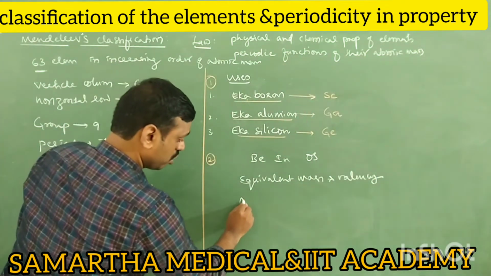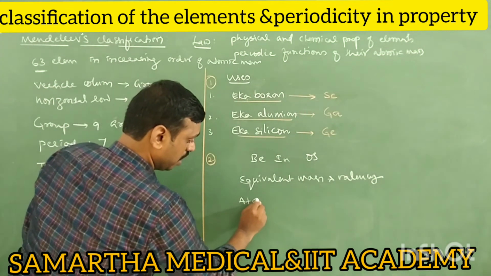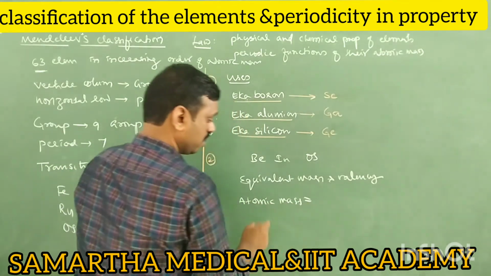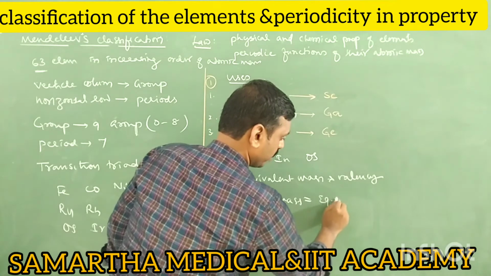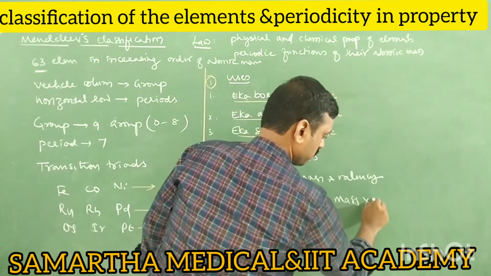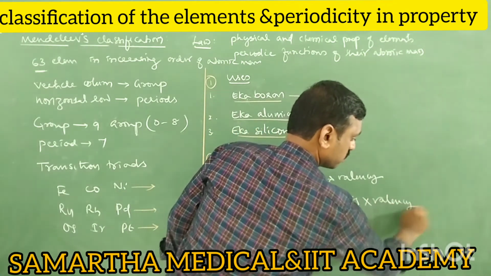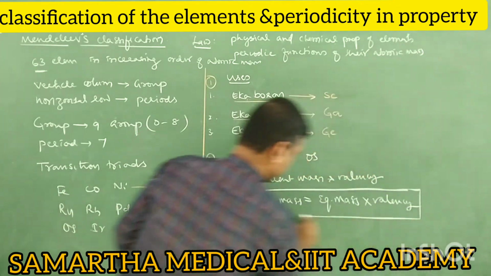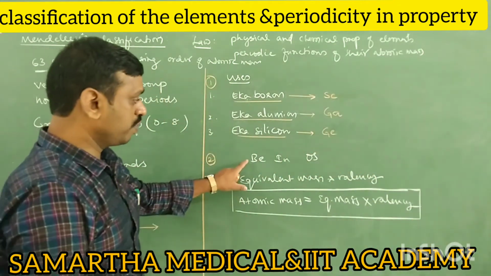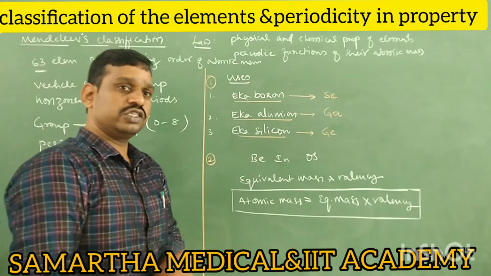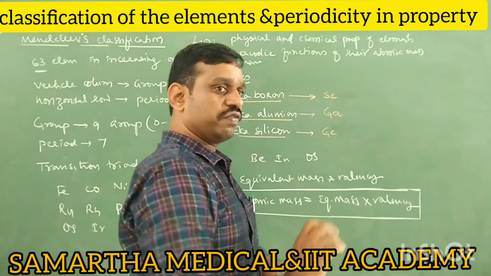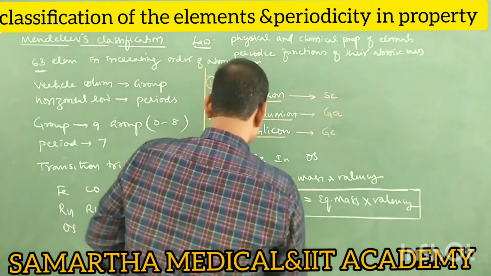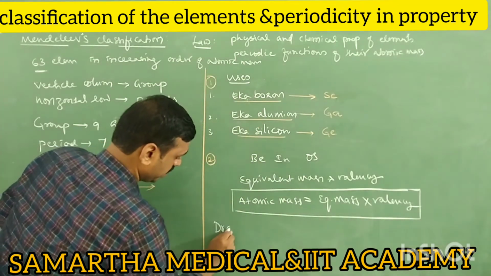How? He gave the formula: atomic mass is equal to equivalent mass into valency. Yes or no? Based on this formula, he corrected the atomic mass of three elements. These two are the important uses of Mendeleev classification. But there are many drawbacks. When you see the drawbacks, there are many.